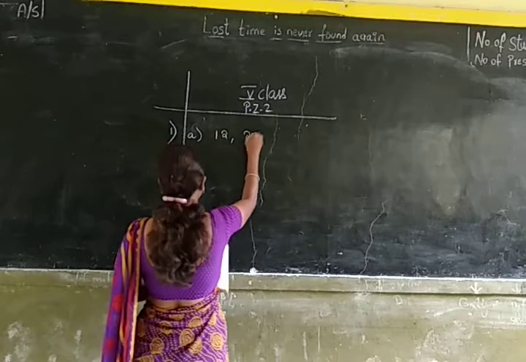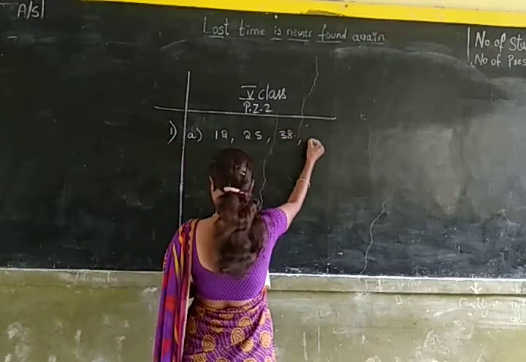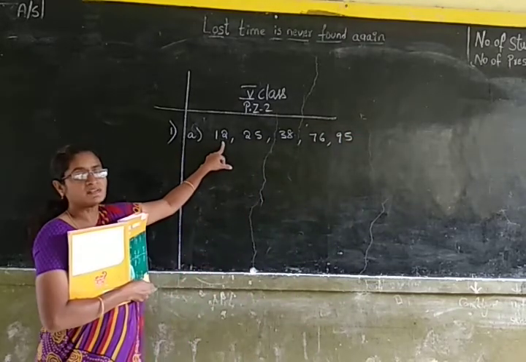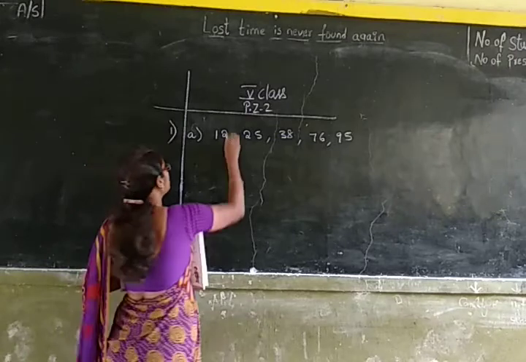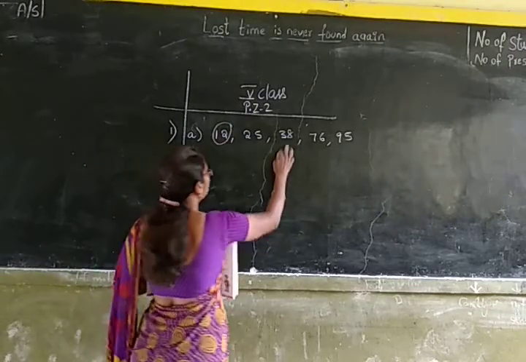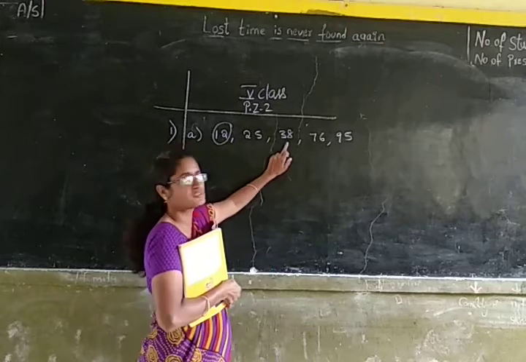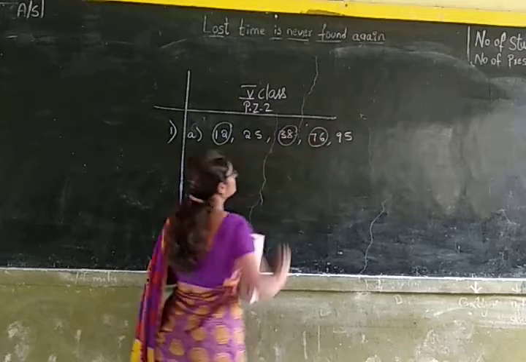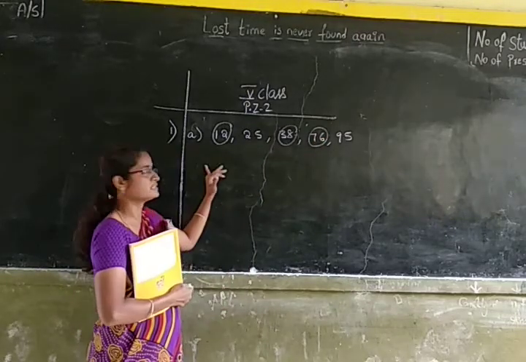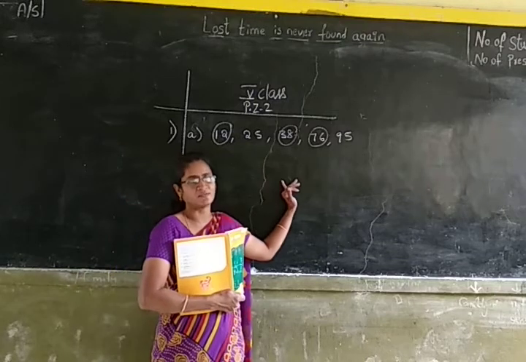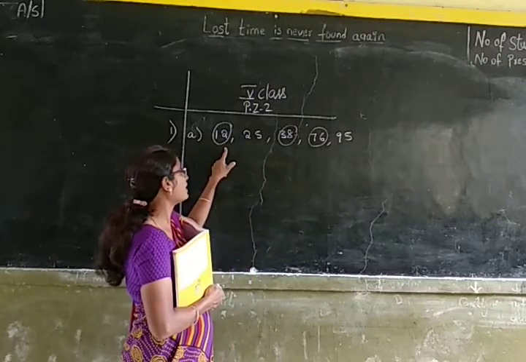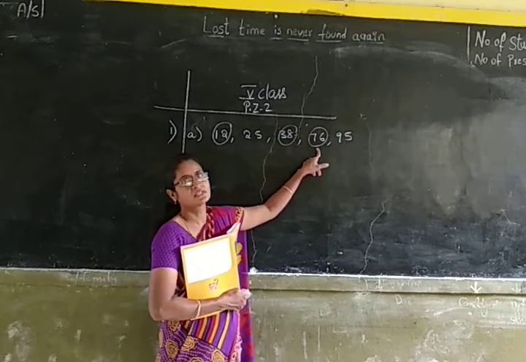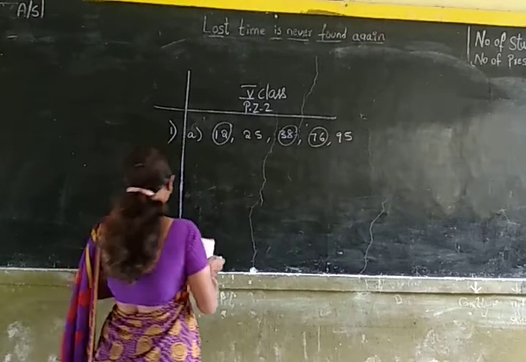12, 25, 38, 76, 95. So here 12 is having 2 in its ones place, so it is an even number, so we have to circle. Similarly, in 38, 8 is in ones place, so it is an even number. And in 76, 6 is in ones place, so it is an even number. The numbers which have 0, 2, 4, 6, 8 in their ones place are even numbers. So these are even numbers.